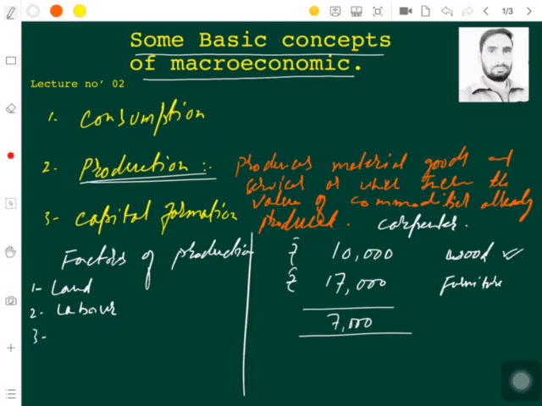And third is capital. So capital is something which is invested. Capital is anything which is money or money's worth. And fourth is the entrepreneur.